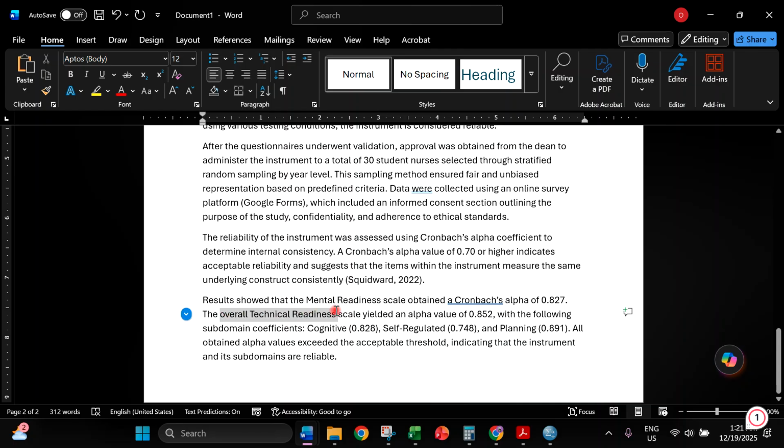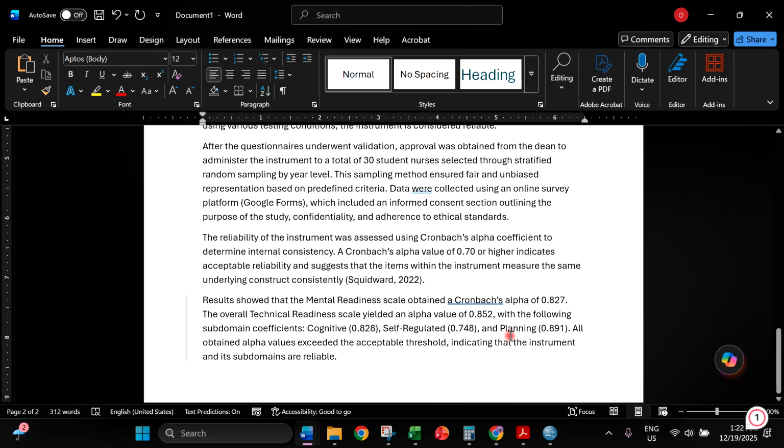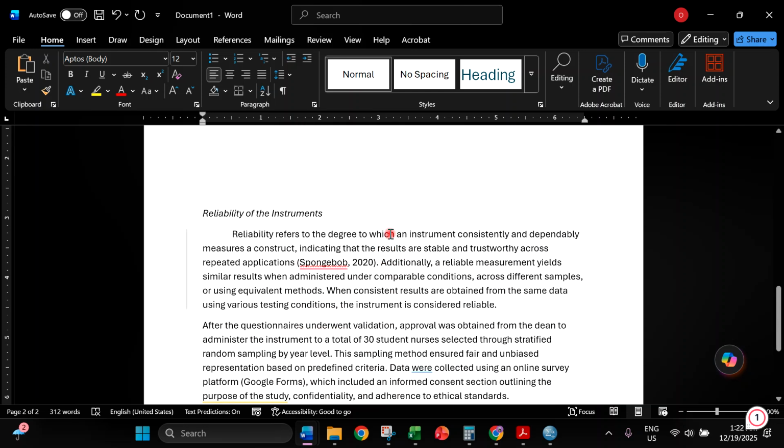And the overall technical readiness scale yielded an alpha value of 0.852. I also got that from the result of the Cronbach alpha value that was shown earlier. With the following subdomain coefficients: cognitive is 0.8, self-regulated is 0.7, planning is 0.89. All obtained alpha values exceeded the acceptable threshold, indicating that the instruments and its subdomains are all reliable. So it is very important that you should be able to know how to interpret the following results of your Cronbach alpha value.